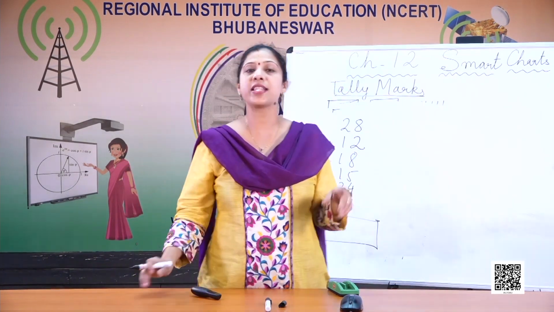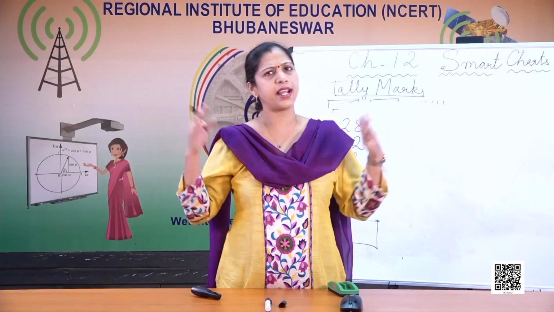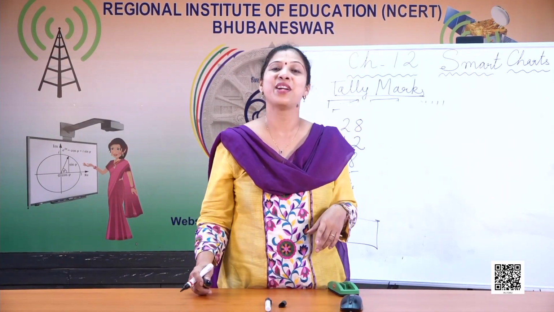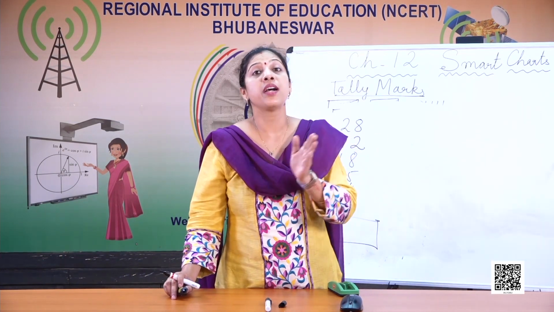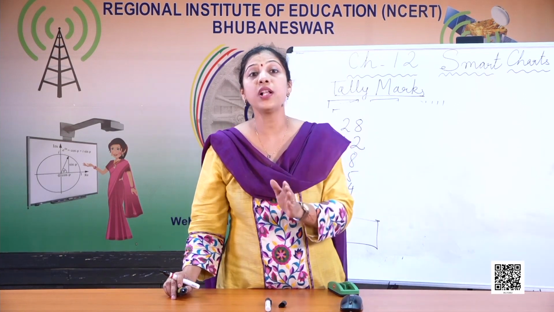How many auto rickshaws? There are 18 auto rickshaws. And how many trucks? There are 6 trucks. So is it true or false that the number of auto rickshaws is thrice the number of trucks? Yes. 6 threes are 18. So definitely auto rickshaws are thrice the number of trucks. So see children, how easily you could calculate. How easily you could answer all the questions.